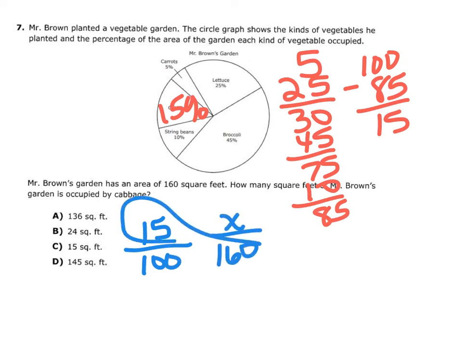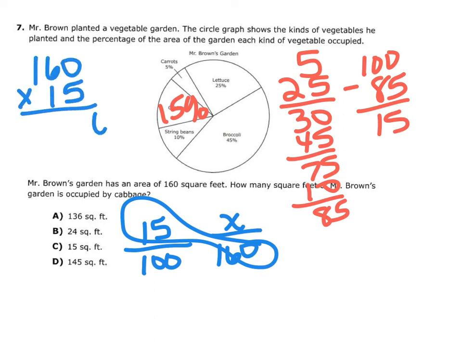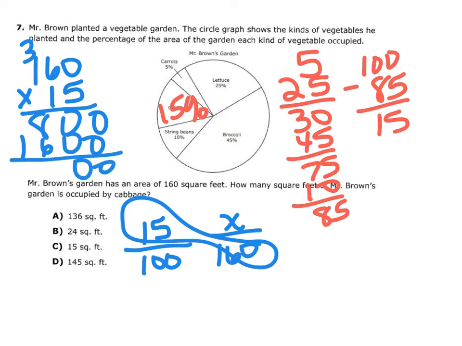So let's go ahead and do cross product. 160 times 15. So that's 0, 0 for 30. That's 8. Add a 0 and then another 0, 6, 1. So that's going to be 0, 0. 8 times 8 plus 4 is 14. 2400 divided by 100. So if I divide by 100, I take off the zeros. So that means 24 square feet was cabbage in Mr. Brown's garden.